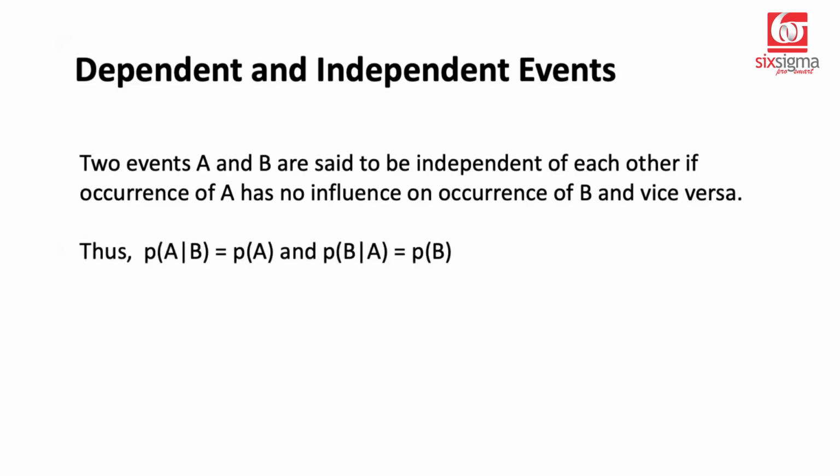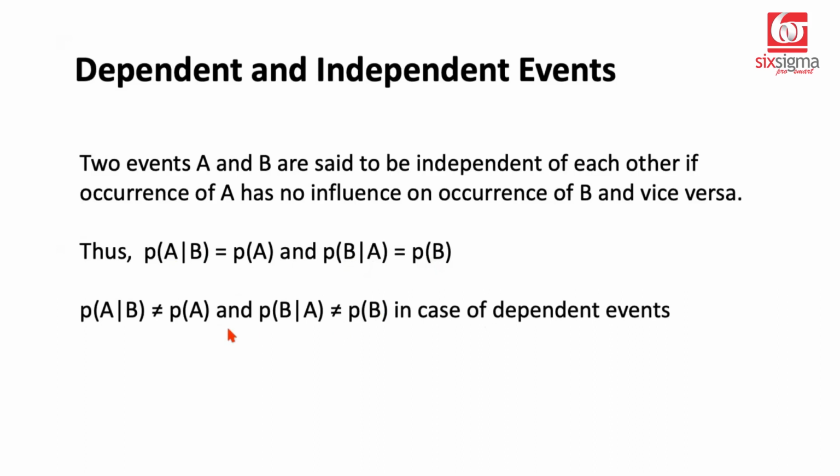In such cases, the probability of A given B would be probability of A because B has occurred or not occurred does not influence A. Likewise, probability of B given A would be same as probability of B because if A has occurred or not does not have any influence on B. But if this does not hold good, then we say that the events are dependent events.